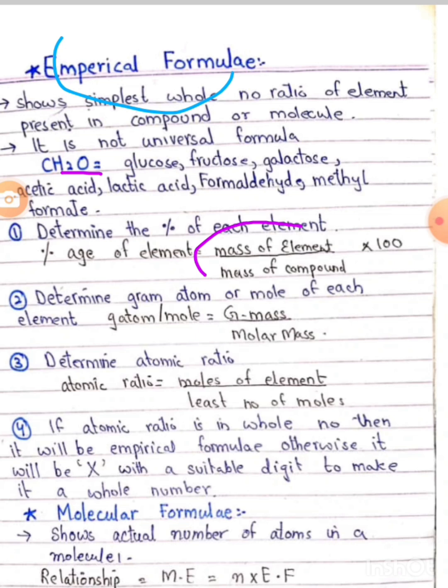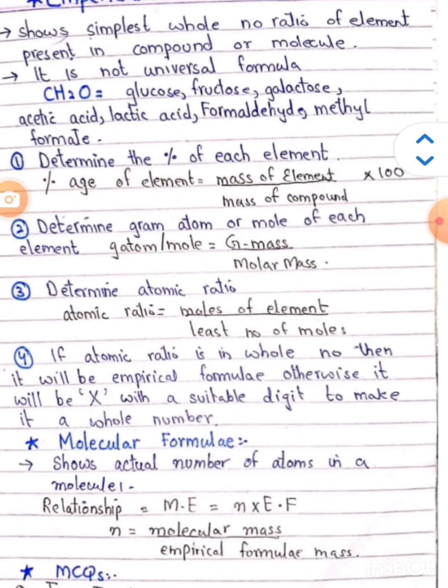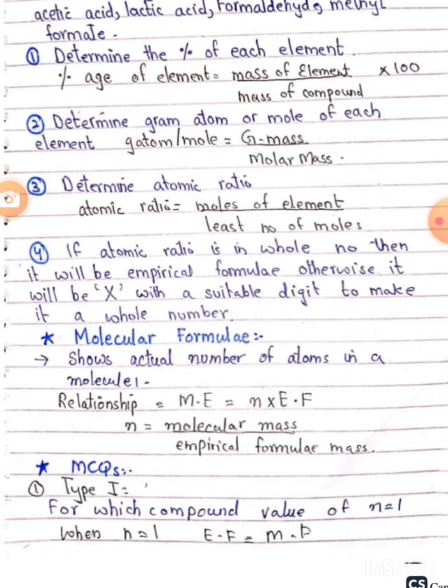And now there are different formulas to find out the gram atoms per mole and the atomic ratio, as well as the molecular formula, which shows the actual number of atoms in the molecule. That is the difference between the empirical and the molecular formula. The empirical formula shows the simplest whole number ratio, as well as the molecular formula shows the actual number of atoms in the molecule. As we can see here, molecular formula divided by empirical formula is equal to n.